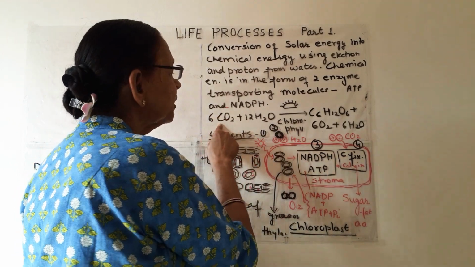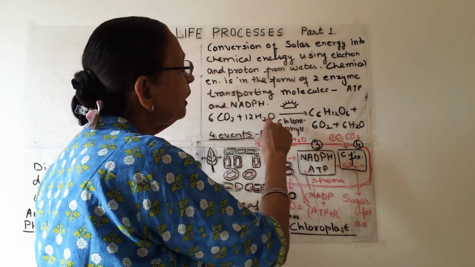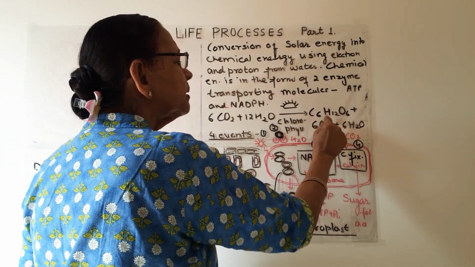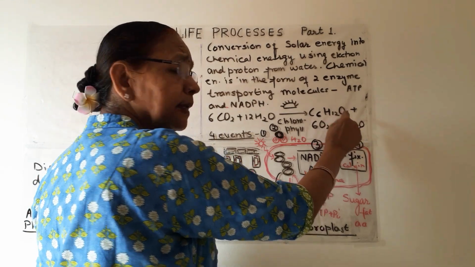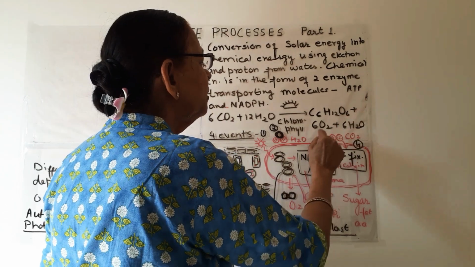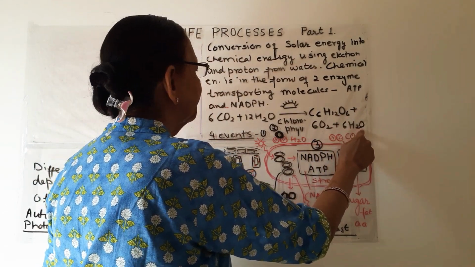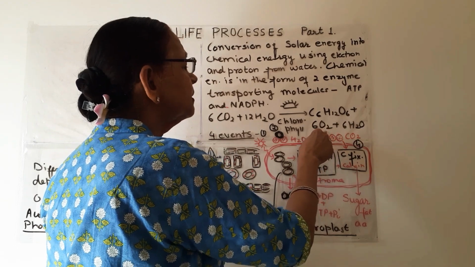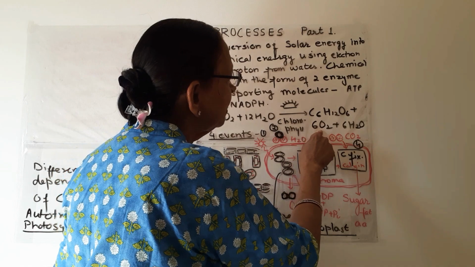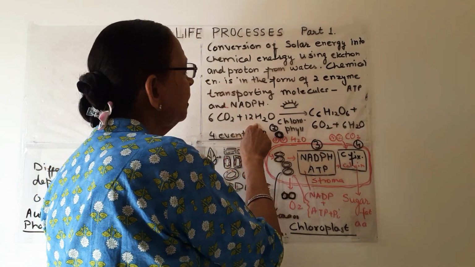So carbon dioxide and water in presence of sunlight and chlorophyll is converted to glucose, C6H12O6, a simple sugar which will ultimately form the carbohydrate, plus 6O2 plus 6H2O. So carbon dioxide is used, oxygen is released, and 6 water molecules are released, 12 are used.